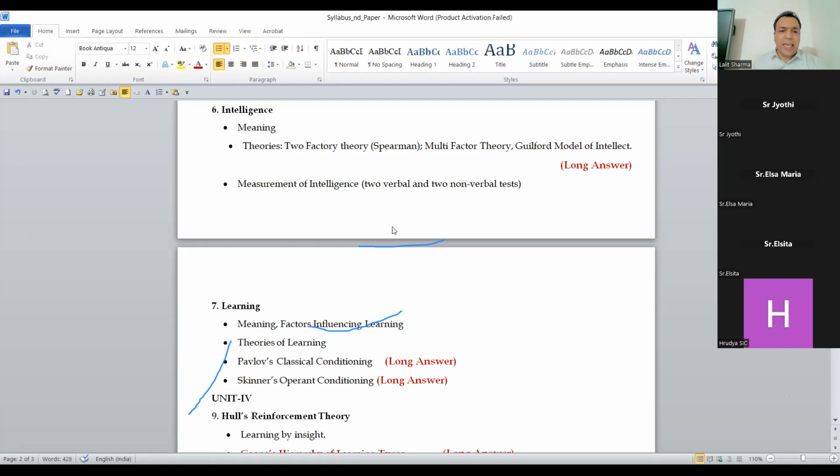And the first question is the meaning and factors influencing learning. It is a very easy one. Age, nutrition, right? So all these factors, environment, heredity, all factors are responsible for influencing learning, right? But two theories you have to learn under this. I will suggest to all of you, right? Prepare the classical conditioning theory or Skinner's operant conditioning theory.